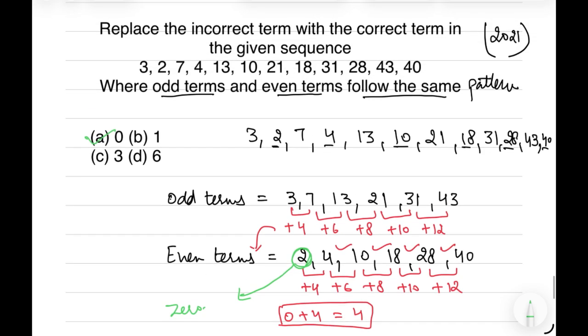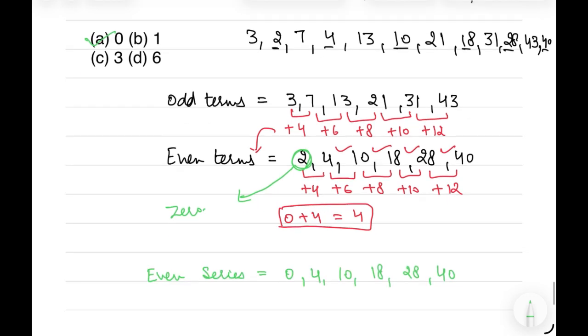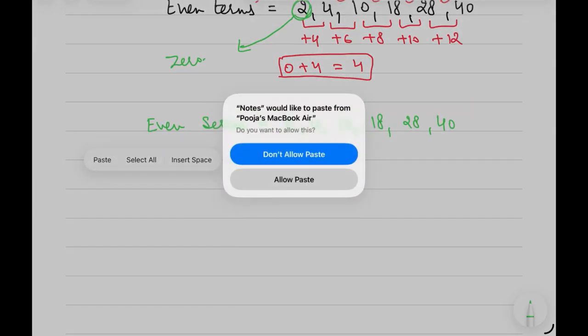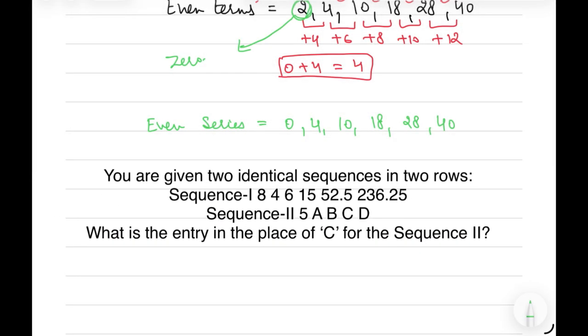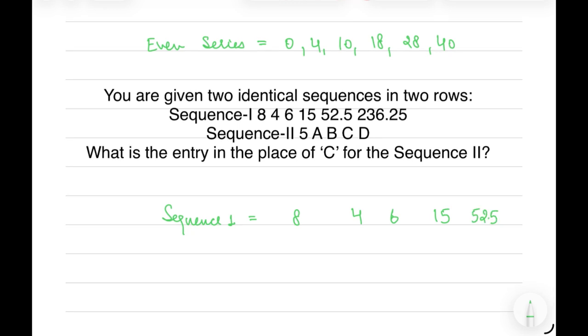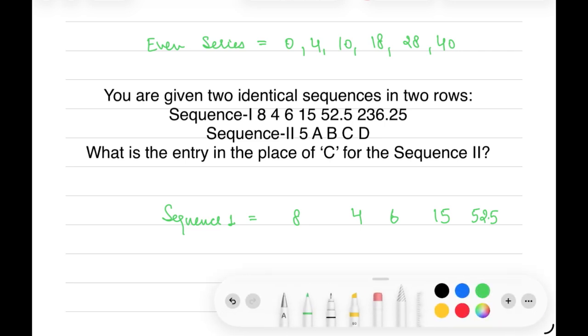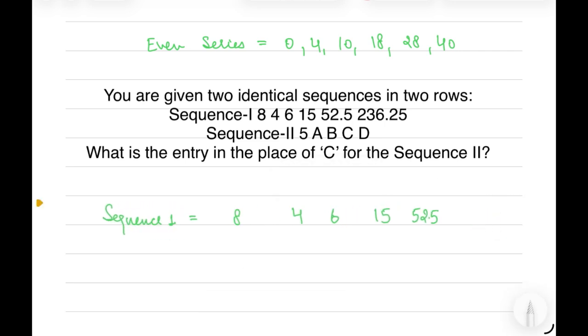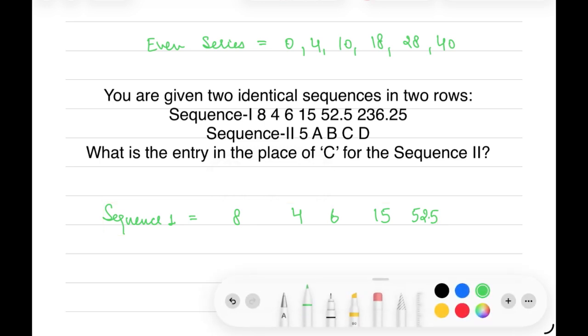The next type of question we can have is finding the missing number when we are given a matrix. They will provide us a matrix and we have to find the missing term. We are given two identical sequences in 2 rows, that is, sequence 1 follows the same pattern as sequence 2. Sequence 1 is 8, 4, 6, 15, 52.5, 236.25. This is the sequence 1 we have been given.